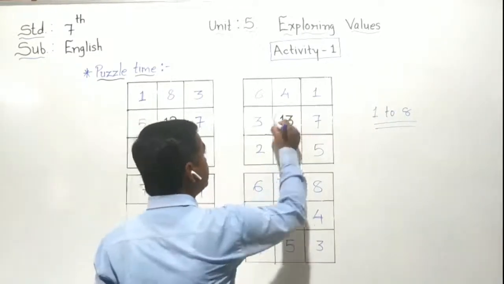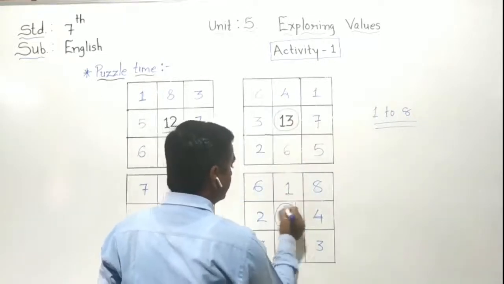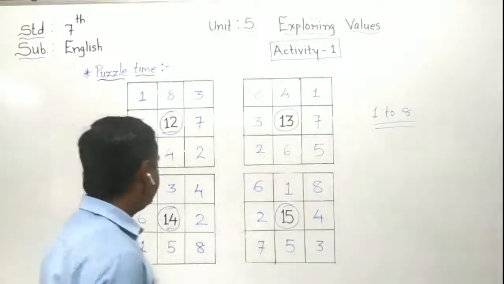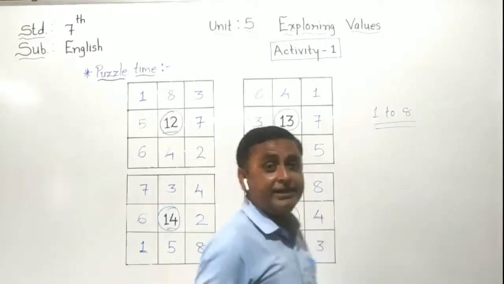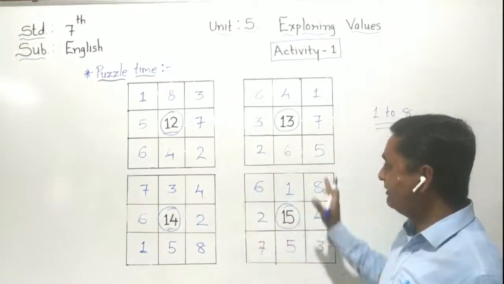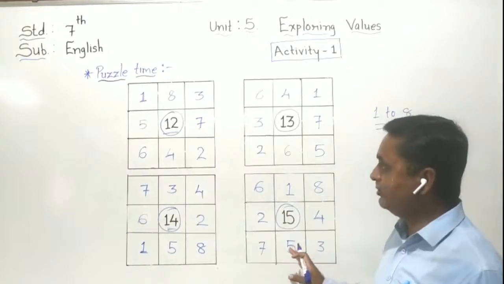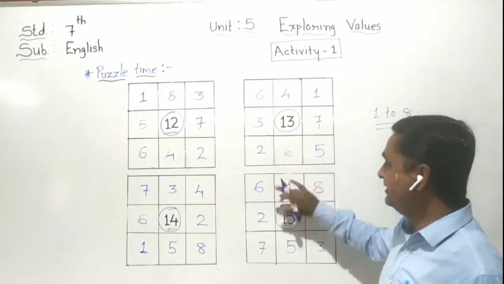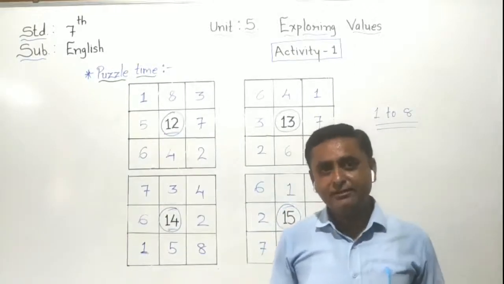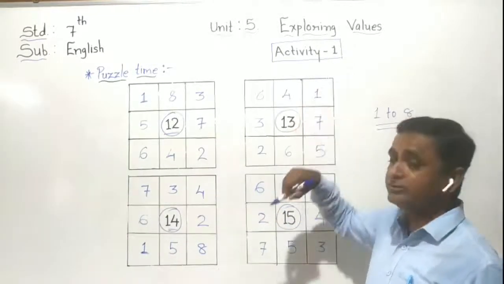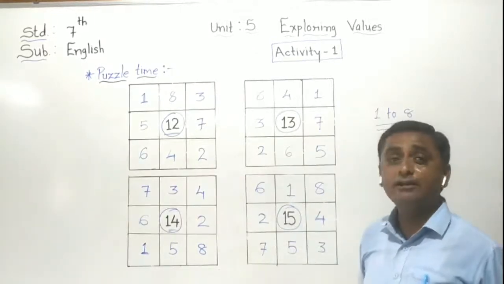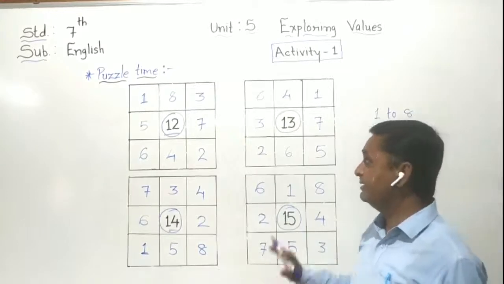So all the puzzles are now solved by you. Now you have to complete all the answers in your English textbook. Can you see, students? Here all the values are placed in different boxes to get the middle box value. So all are known as values. In that unit we have to study about values, different values. Exploring Values is the heading of our English lesson, Unit number 5.